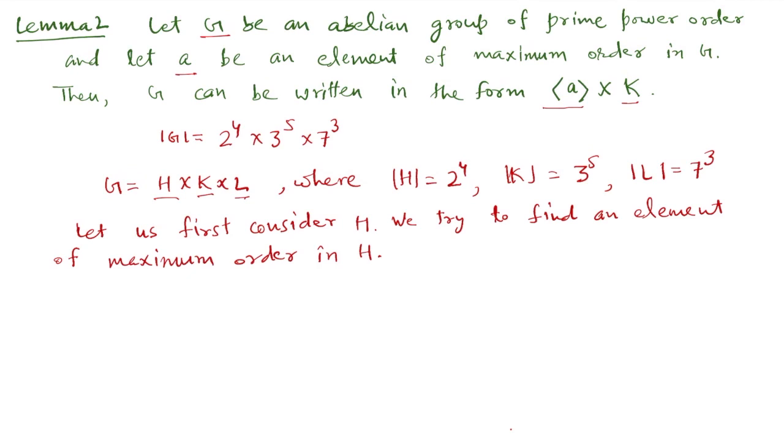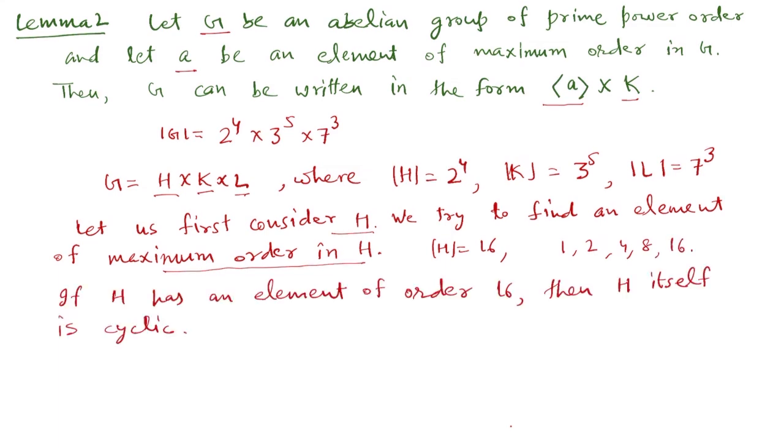Let us first consider the subgroup H, and we try to find an element of maximum order in H. The order of H is 16, so H can have elements of order 1, 2, 4, 8 or 16.